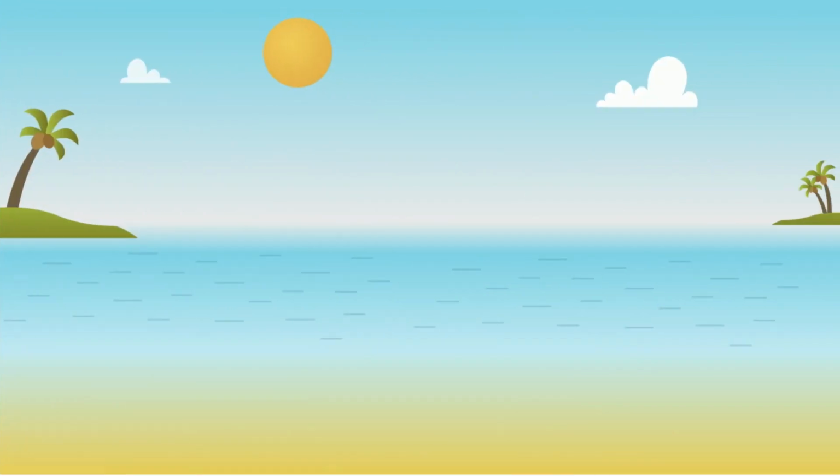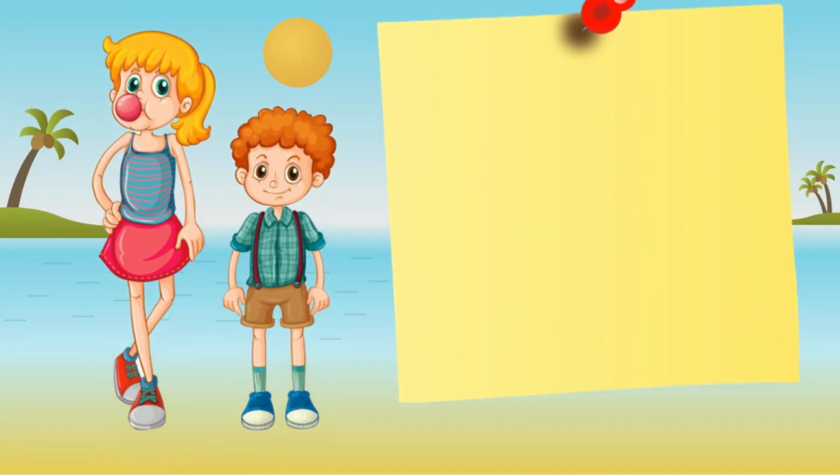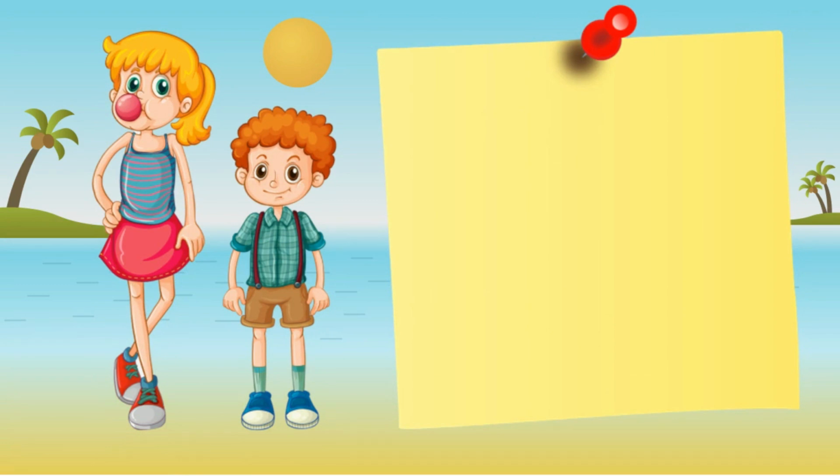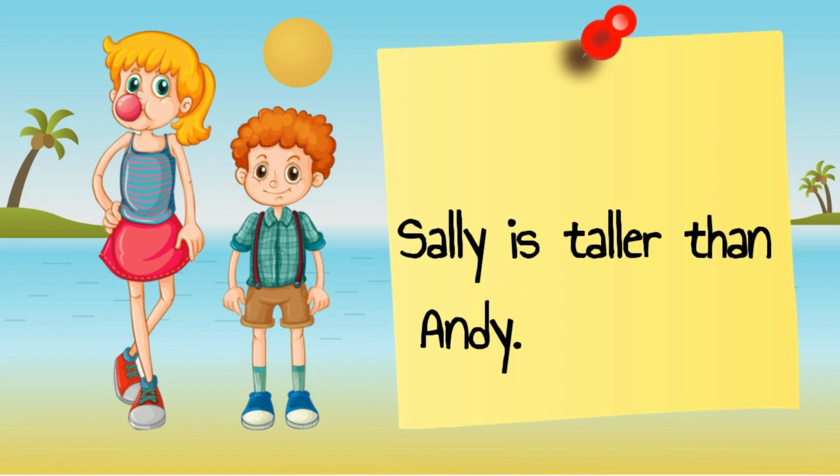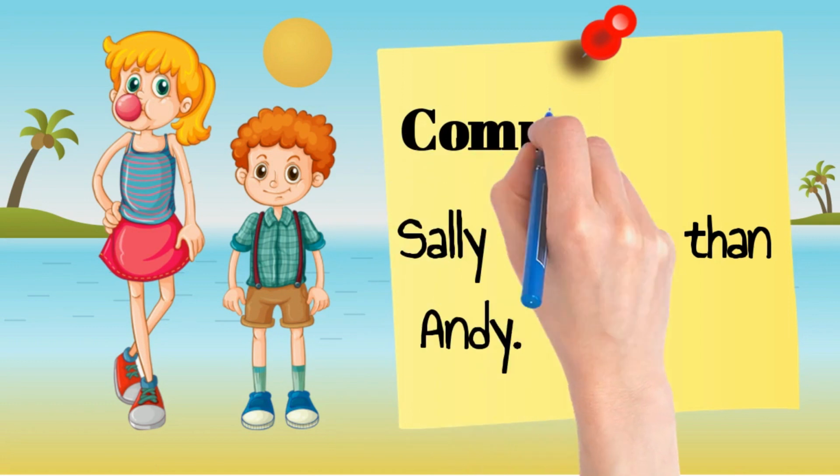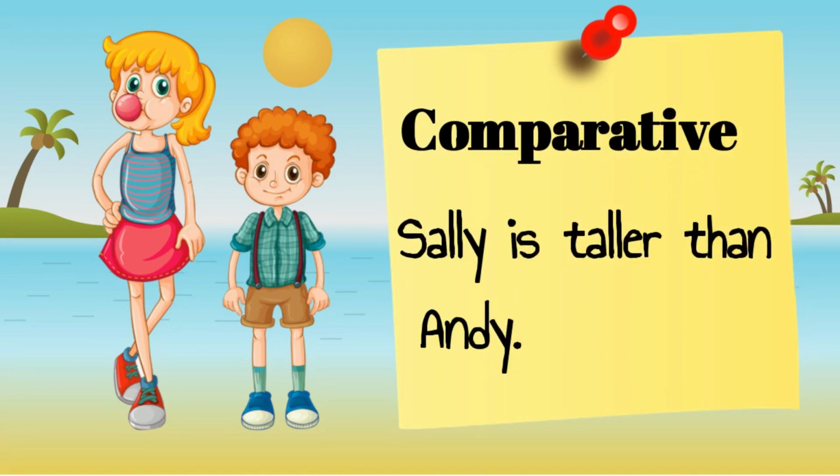Okay guys, so take a look at this picture of Sally and Andy. So, apa perbezaan antara mereka berdua ni yang kamu dapat lihat? Okay, what is the difference between these two kids? Okay, so you can see that Sally lebih tinggi daripada Andy. So, how can you use adjective to compare Sally and Andy? So, you could say Sally is taller than Andy. Taller is a comparative adjective because we use it to compare two people.